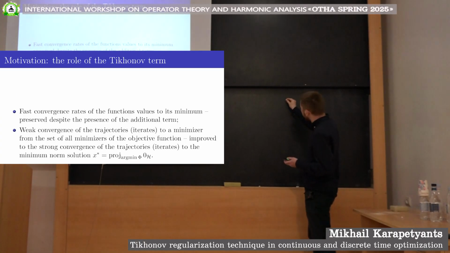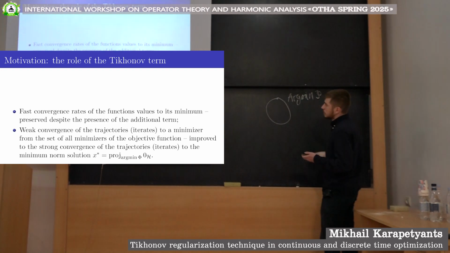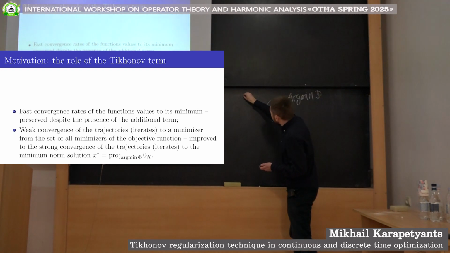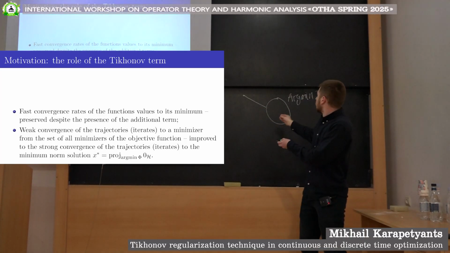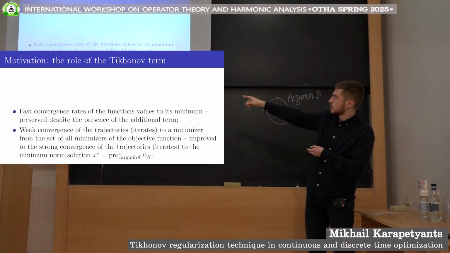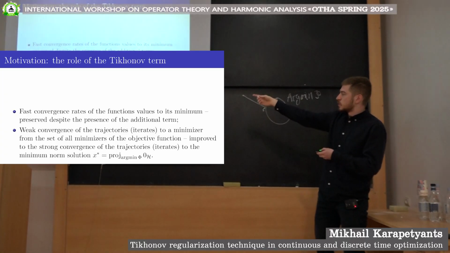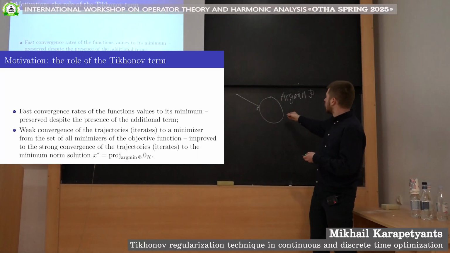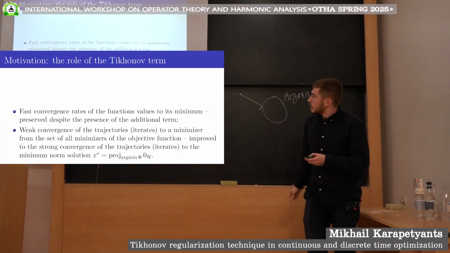So suppose that this is the set argmin f, or argmin phi in our notation. We're in a Hilbert space. We take the zero of the Hilbert space, we project it onto this set, and that's basically our x star. So the definition is the projection of zero onto the set argmin f. Now this projection is unique because the set of the minimizers of the convex function is a convex set.